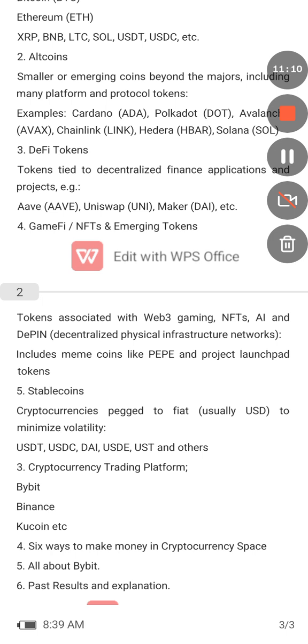Examples are USDT, USDC, DAI, USDE, UST, and all of those. Those are stable coins. They are coins that do not increase or appreciate in price. They remain the same. That's why it's good to leave your portfolio in stable coins, especially if you are trading. You leave it in stable coins like USDT, so whenever you want to trade, you can always do your swapping. But that's about it.